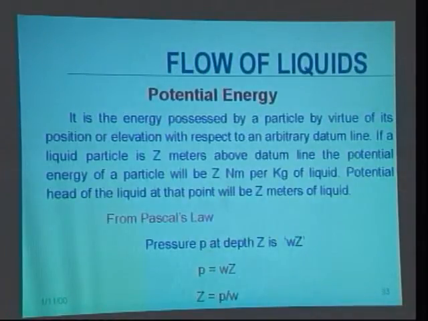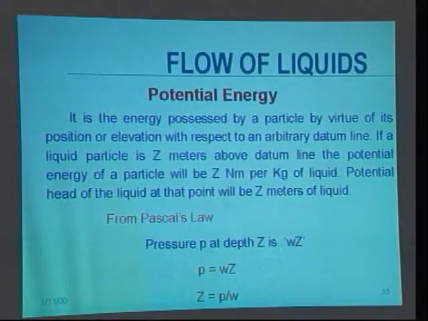At first we consider the potential energy. As we know, the potential energy is the energy possessed by the fluid particle by virtue of its position or elevation with respect to a reference line.